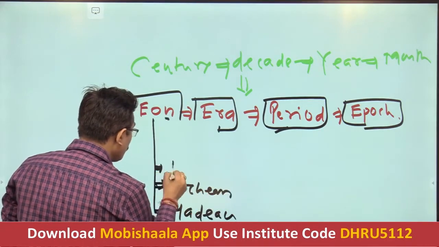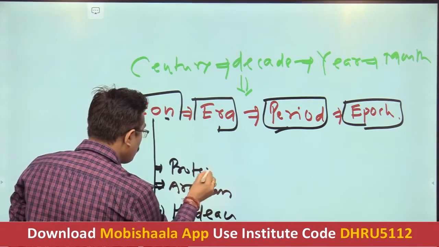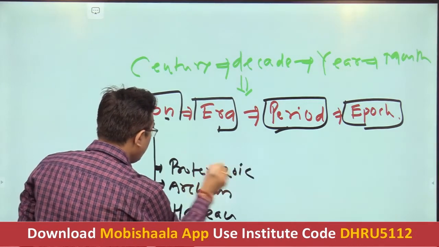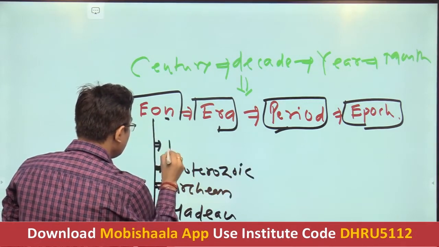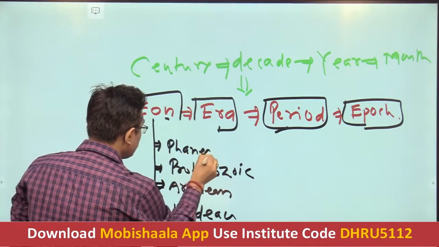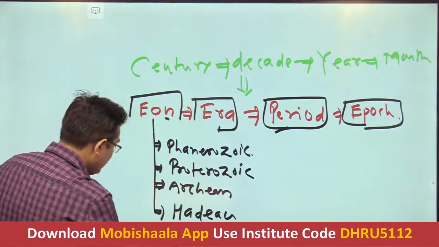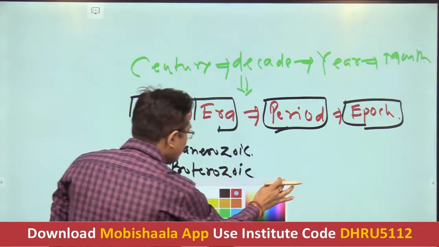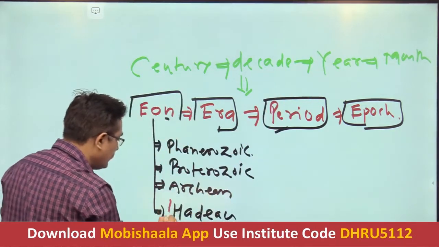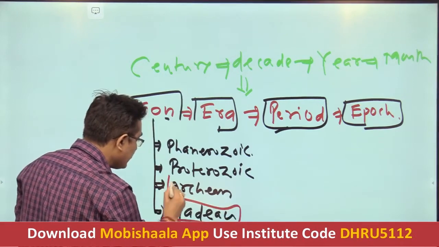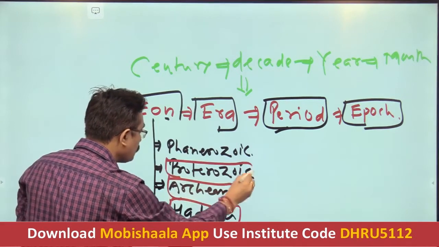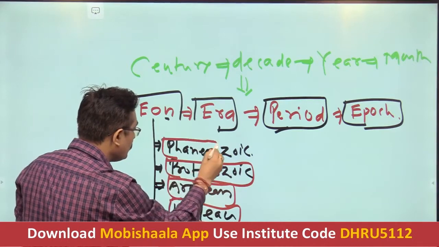Then the third is Proterozoic, and the last is Phanerozoic. Yes, it's very easy, just believe me. First one is the Hadean, second is the Archean, third is the Proterozoic, and fourth is Phanerozoic.